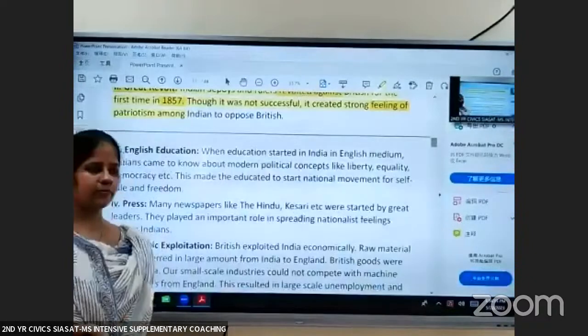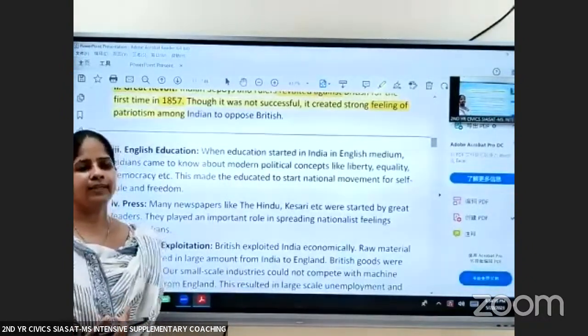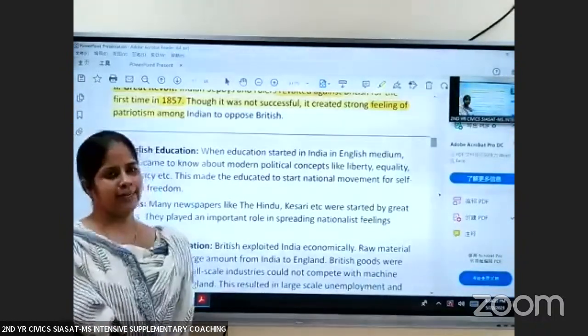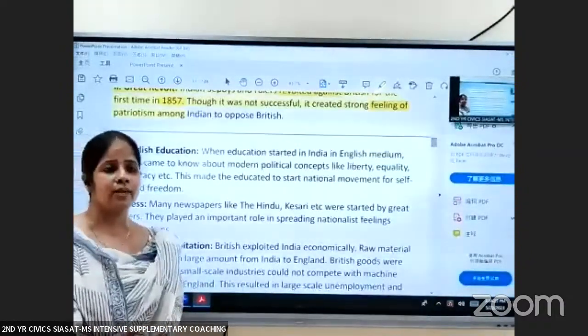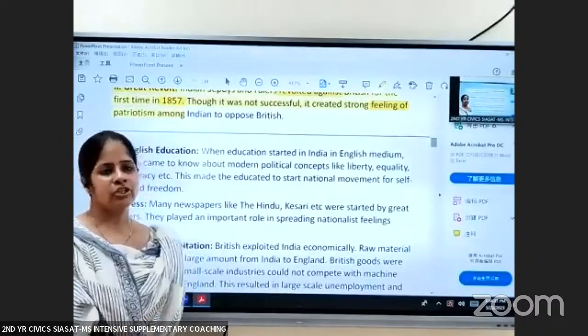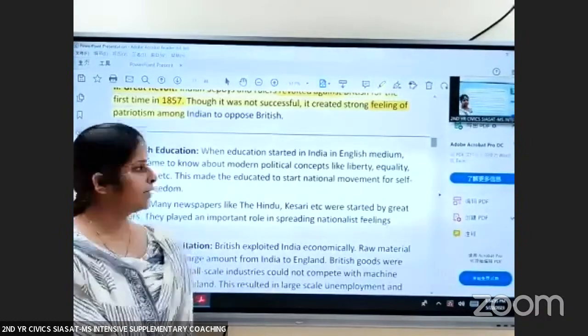British rule has positive and negative impact. They developed India, but at the same time, the tax money which they collected from India was used for the development of England. And the second was the Great Revolt of 1857, where Indian Sipahis revolted against the Britishers because of their exploitative and discriminative policies.